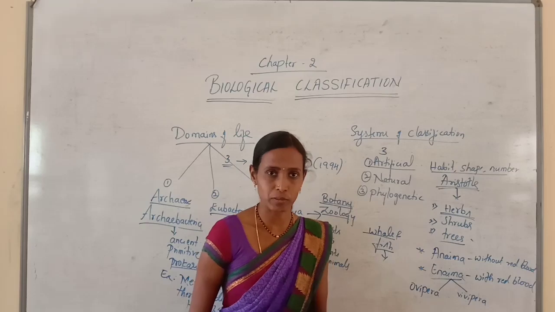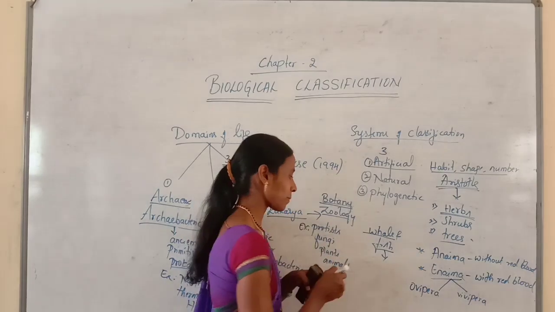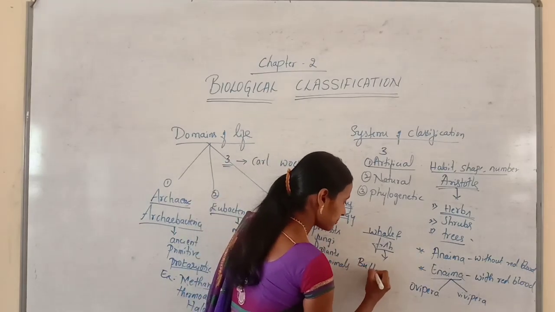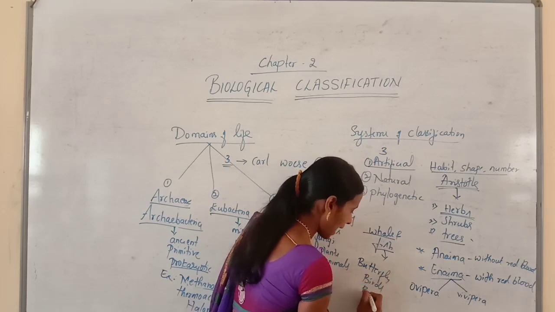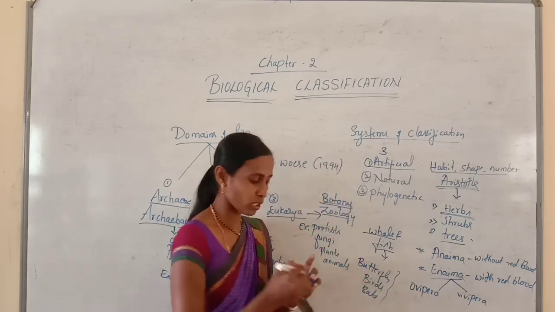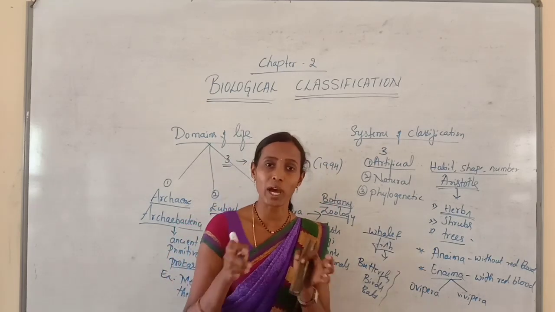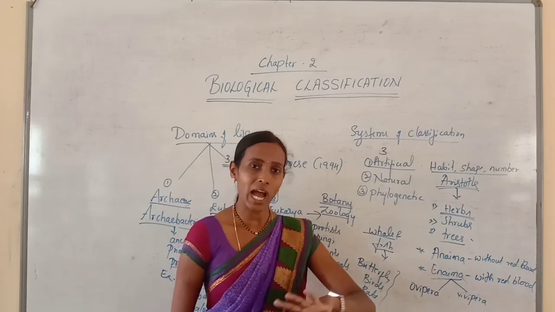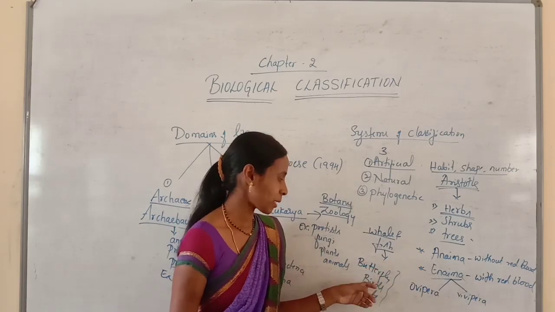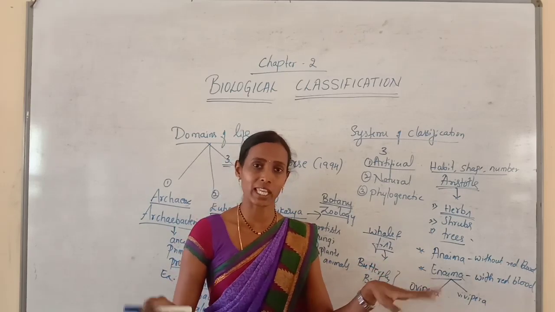It is not acceptable. Again, we will take one more example, like butterfly, birds and bats. All these three groups of organisms are included in one group. So why has he placed them in one group? All these organisms, butterfly, birds and bats, have wings so that they can fly.